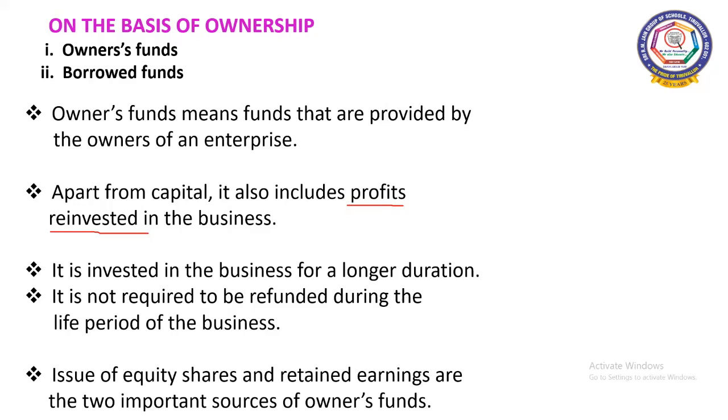It is invested in the business for a longer duration. This owner's fund is not refunded to the owners of the business during the lifetime of the business. Only at the time of closing down of the company will it be refunded. And issue of equity shares and retained earnings are the two important sources of owner's funds. That is the capital as well as the undistributed profits are called owner's funds.